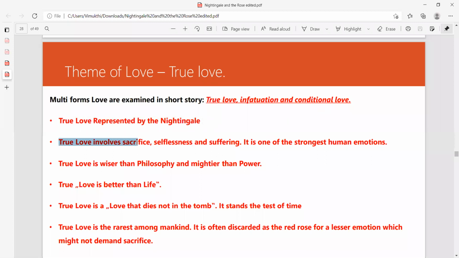True love involves sacrifice, selflessness, and suffering. It is one of the strongest human emotions. True love is wiser than philosophy and mightier than power, right? So you can clearly see this. True love is better than life. True love is a love that dies not in the tomb. It stands the test of time, which means that true love is eternal. That is why we still discuss the true lovers who sacrificed their lives in the name of love: Romeo and Juliet, Antony and Cleopatra, Othello and Desdemona.